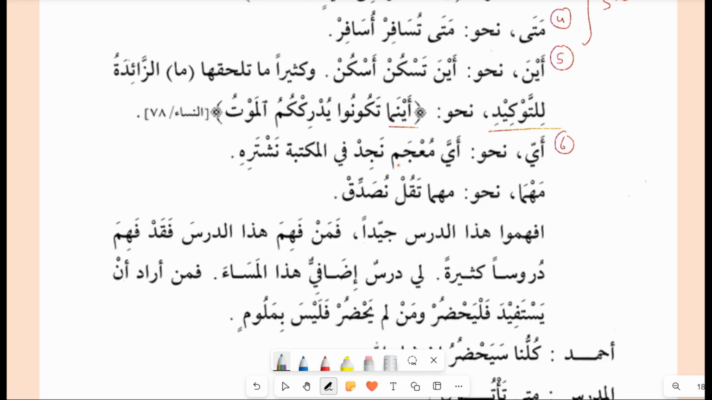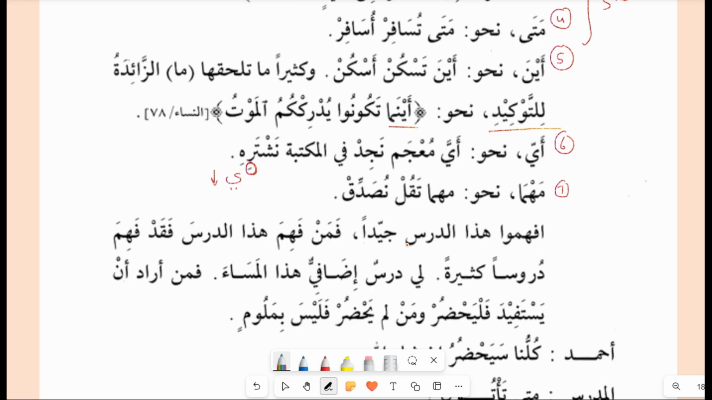Ayyu is another one. Example, ayya mu'jam najid, with whatever dictionary you find, fil-maktaba nashtarihi. Nashtari, now this is a kasra. Where is the sukun? Now this is actually with the weak letter, so the ya has been dropped here. So you know the rules of jazm. When there is a weak letter, you need to drop the weak letter. So the representative kasra is left, and due to this kasra, you will know which weak letter is dropped. Nashtarihi, so buy it for me. Mahma, for example, now this is number 7. Mahma taqul nusaddiq. So this is another tool of shart. Taqul, whatever you say, we will accept it.